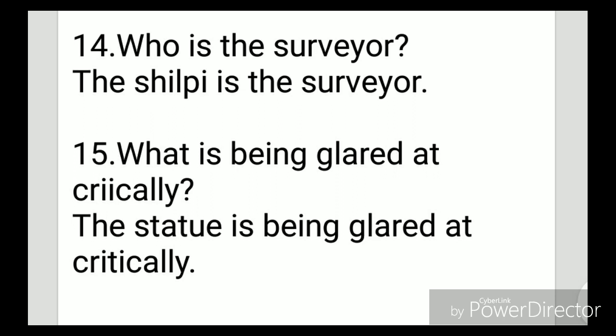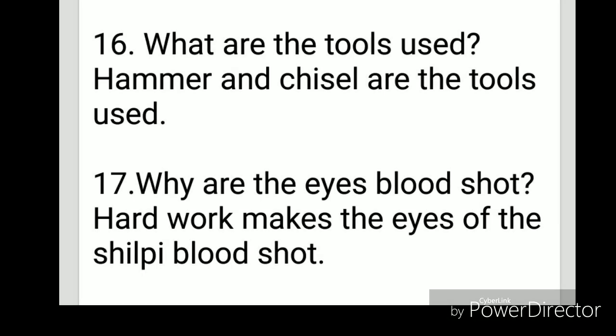The Shilpi is the surveyor. What is being glad at critically? The statue is being glad at critically. What are the tools used? Hammer and chisel are the tools used. Why are the eyes bloodshot? Hard work makes the eye of the Shilpi bloodshot.